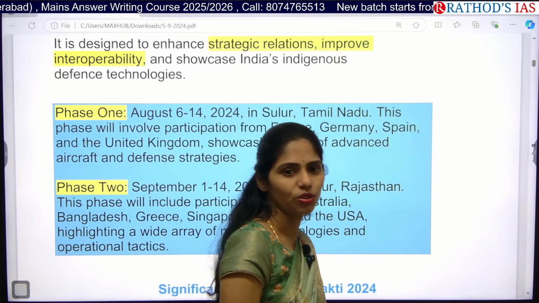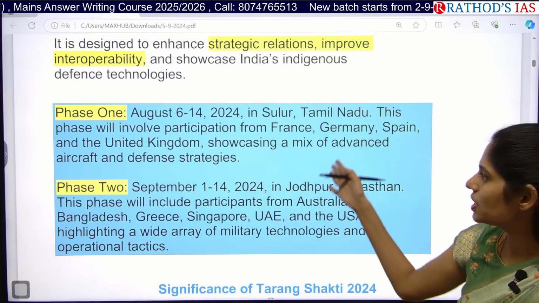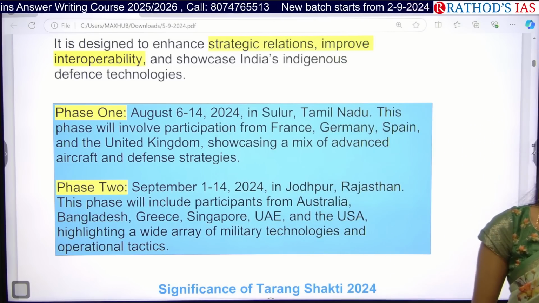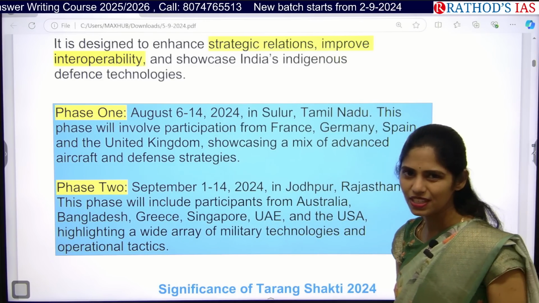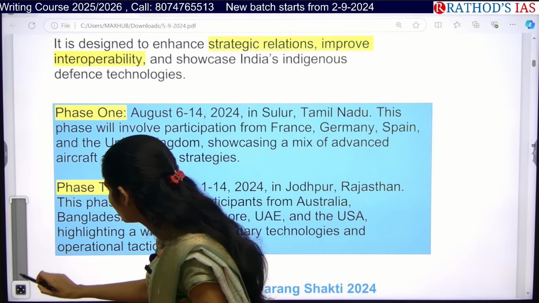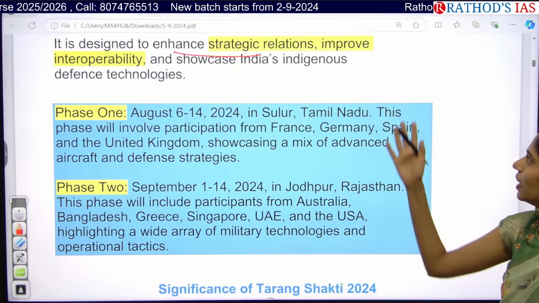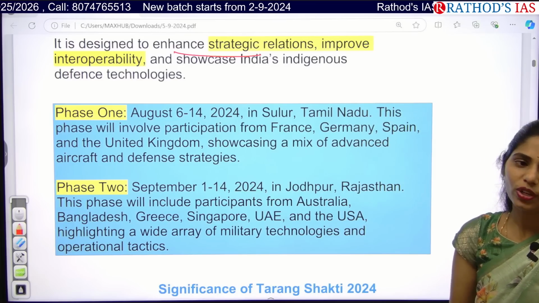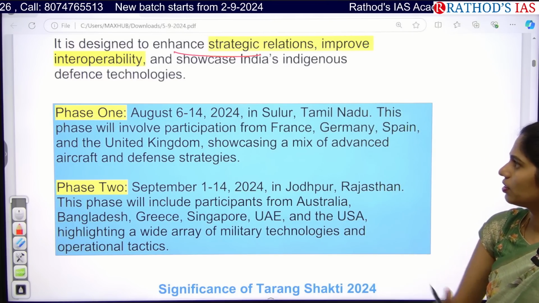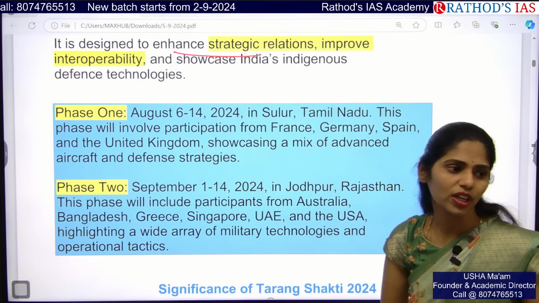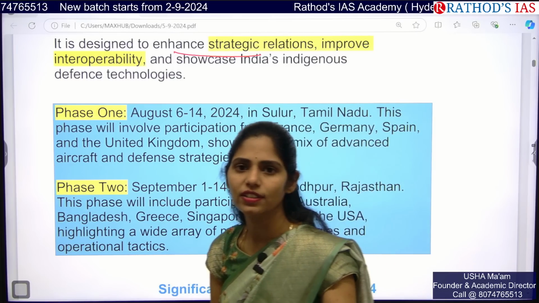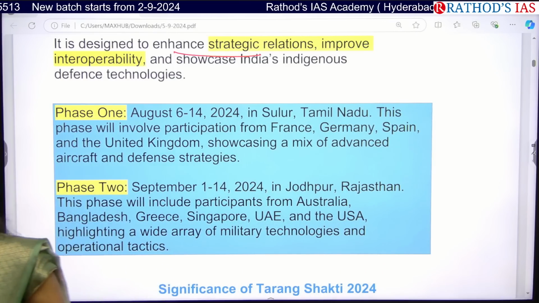All these things are very important, and especially from these exercises you will be getting prelims based questions, not mains based questions. Actually, this exercise is designed to enhance strategic relations and improve interoperability between the two countries, and even to showcase our indigenous technologies with the other countries. Because of this, it is very important.